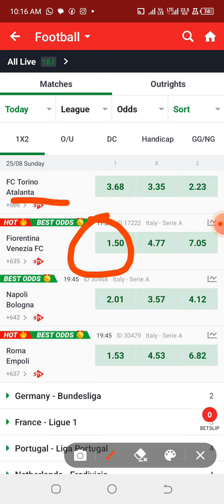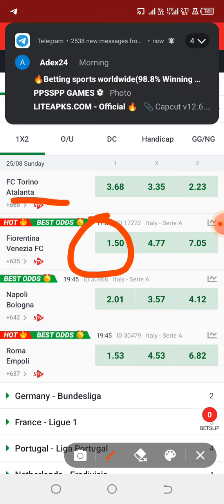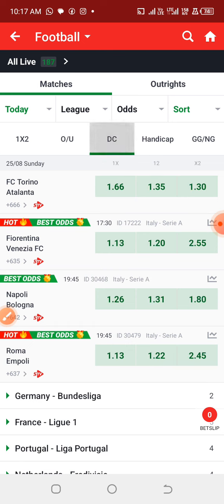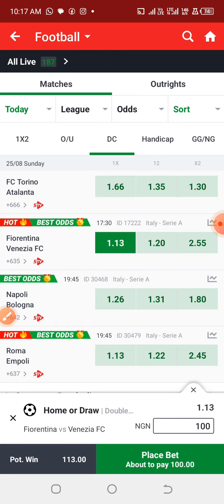In this ticket that I'll be predicting for you guys in this particular video, I will try to avoid goal markets, like over goals, because those things actually affected most of my tickets yesterday. So for the match between Fiorentina and Venezia, the prediction is Fiorentina to win this particular game or draw.